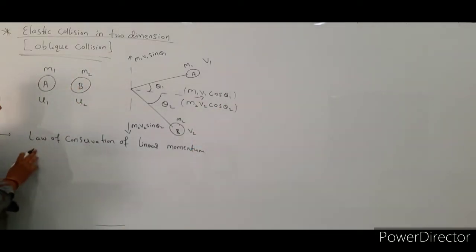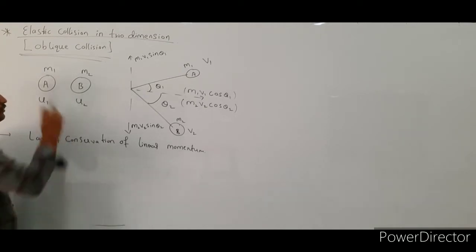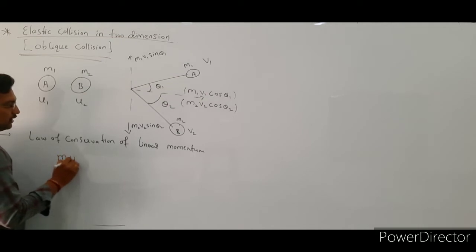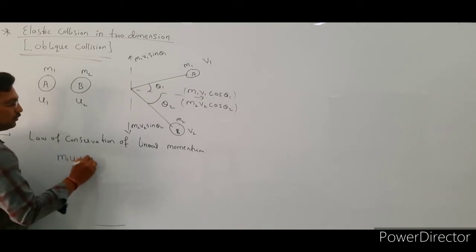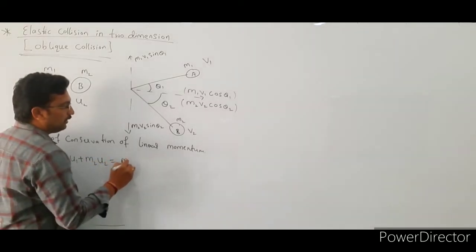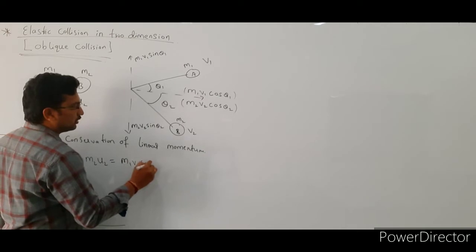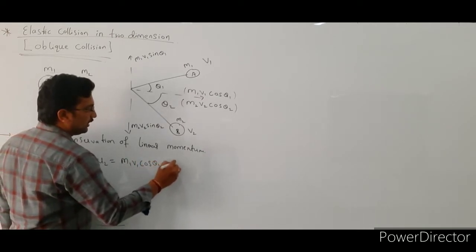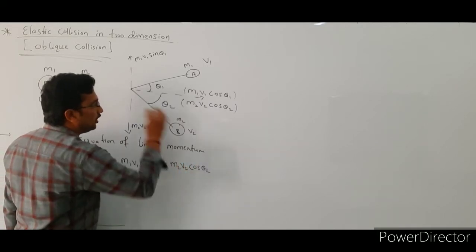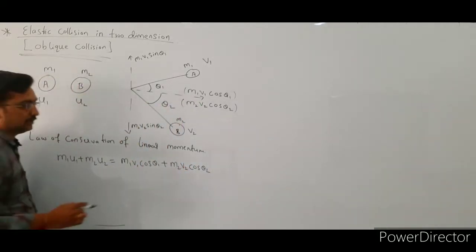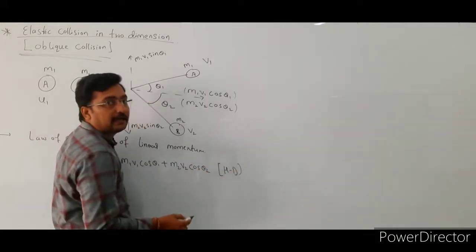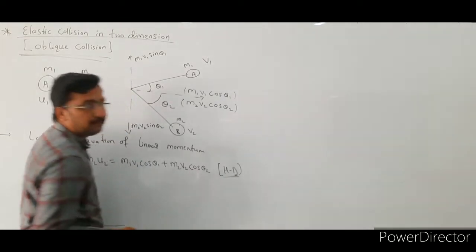So we apply the law of conservation of linear momentum along the horizontal direction. The total momentum before collision, m1 u1 plus m2 u2, is equal to m1 v1 cos theta 1 plus m2 v2 cos theta 2. This is along the horizontal direction; HD indicates the horizontal direction.